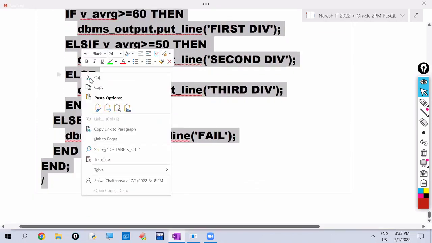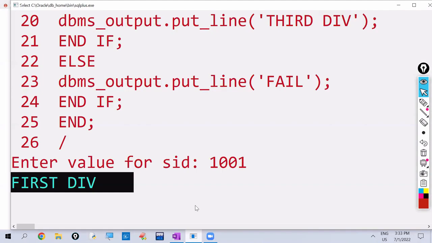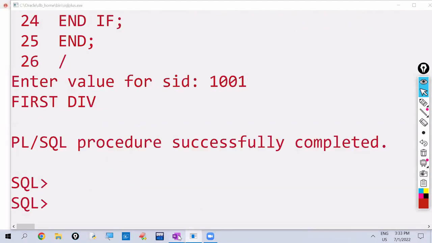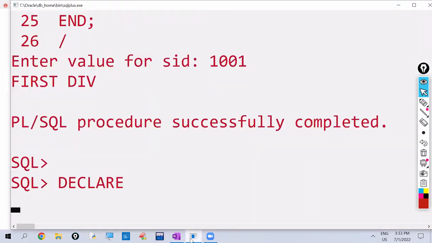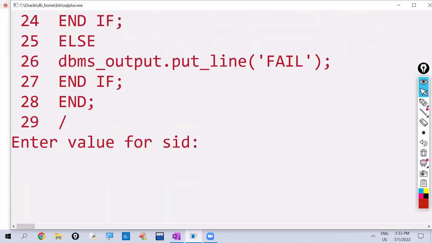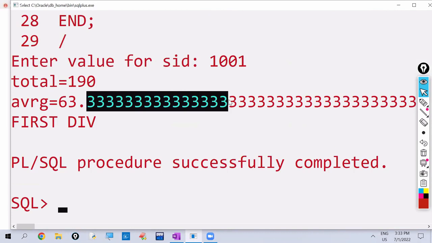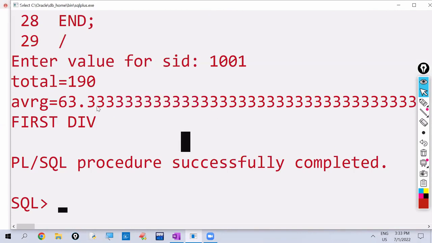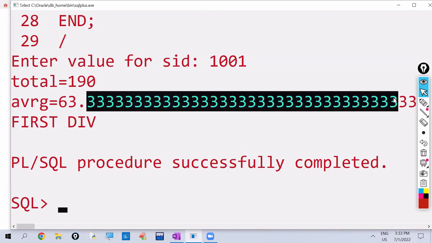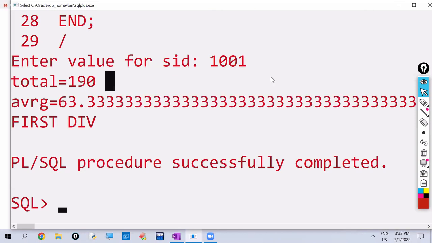Okay, observe here. Student ID I'm giving as 1001. Okay, so here you can use the trunc function or the round function. Any function you can use. Many decimal places it is giving. Observe.